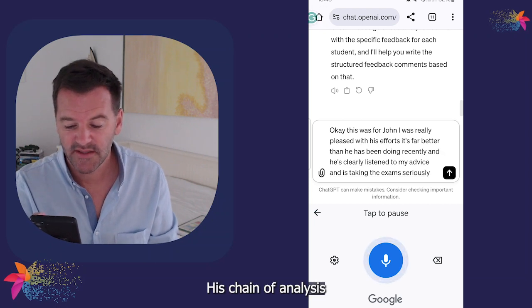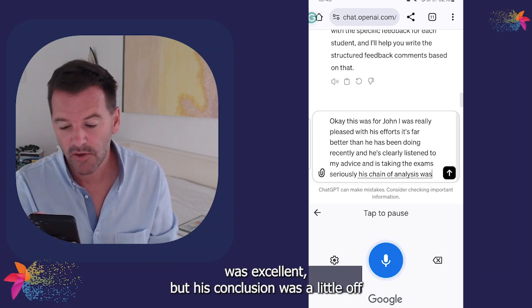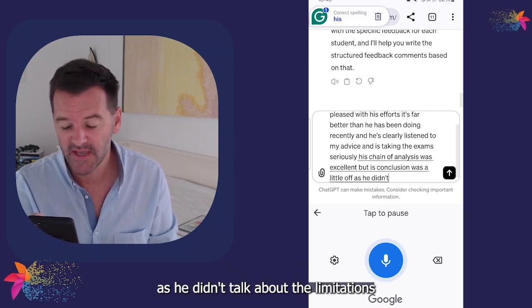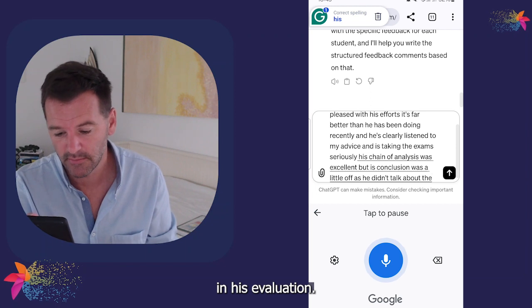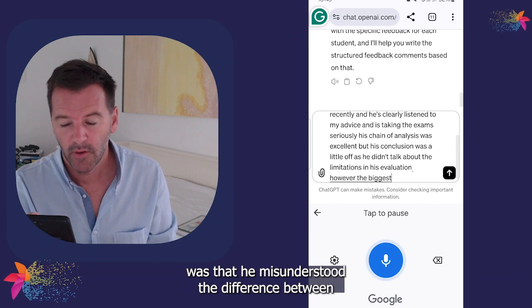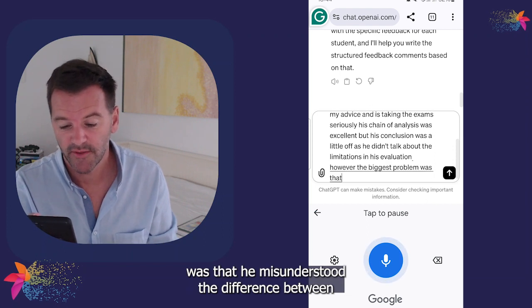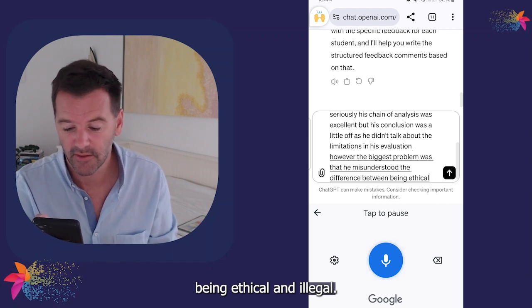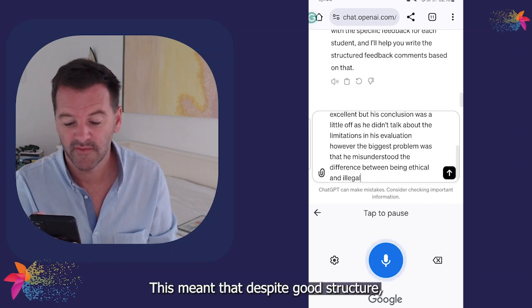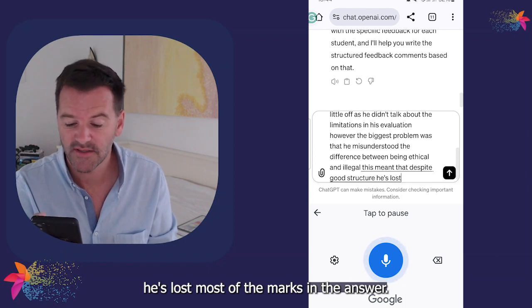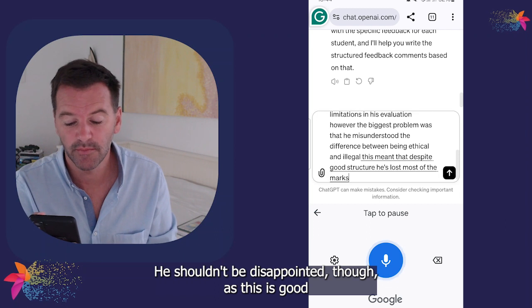His chain of analysis was excellent, but his conclusion was a little off as he didn't talk about the limitations in his evaluation. However, the biggest problem was that he misunderstood the difference between being ethical and illegal. This meant that despite good structure, he's lost most of the marks in the answer. He shouldn't be disappointed though, as this is good progress.